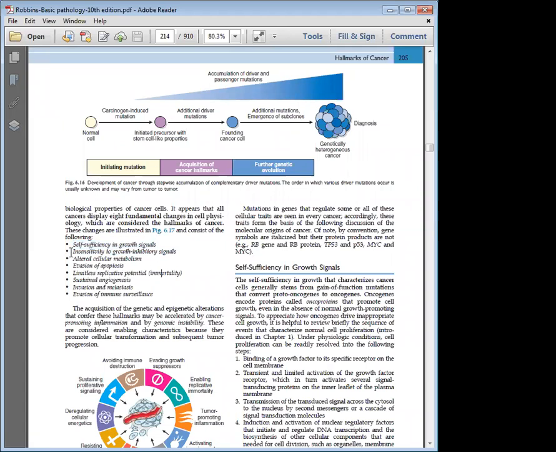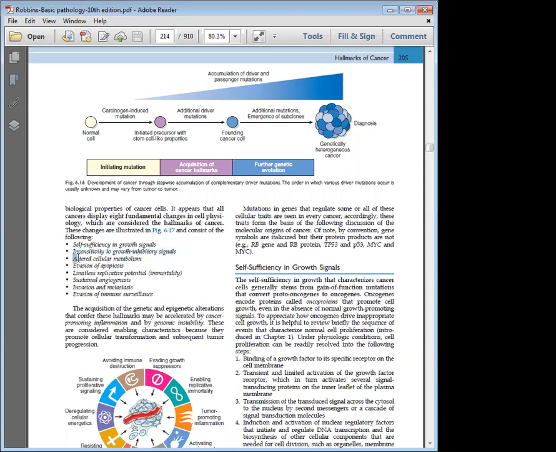The second one is insensitivity to growth inhibitory signal. What is the meaning of that? Normally, whenever a cell is multiplying, you have growth inhibitory factors from outside which help to stop the growth. If that factor is present, the cell will stop multiplying. But for a cancer cell, whatever the factor outside, the cell does not stop multiplying. It is insensitive to growth inhibitory signal. So that is the second point.